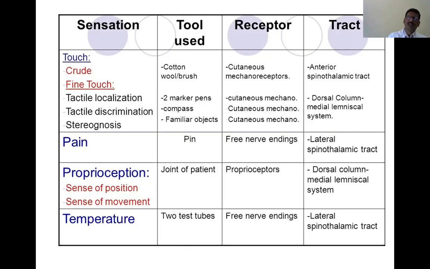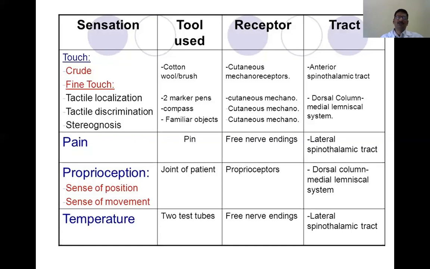This is one way. The other way, especially in the lower limb, is to make different types of movements, like extension or flexion. And suppose you leave a particular hand in a particular position, with the patient's eyes closed, ask them to mimic it on the other hand.